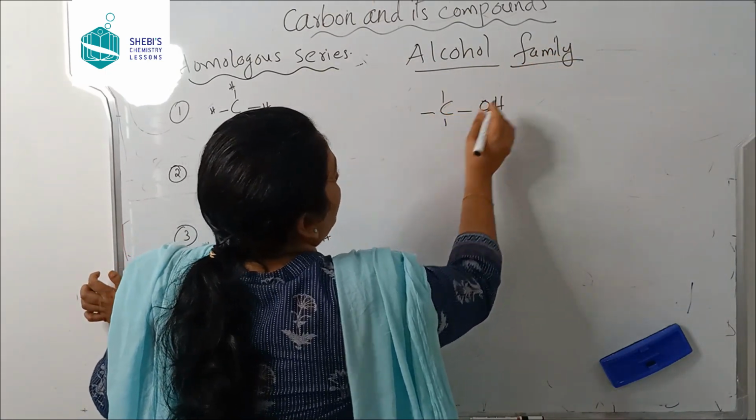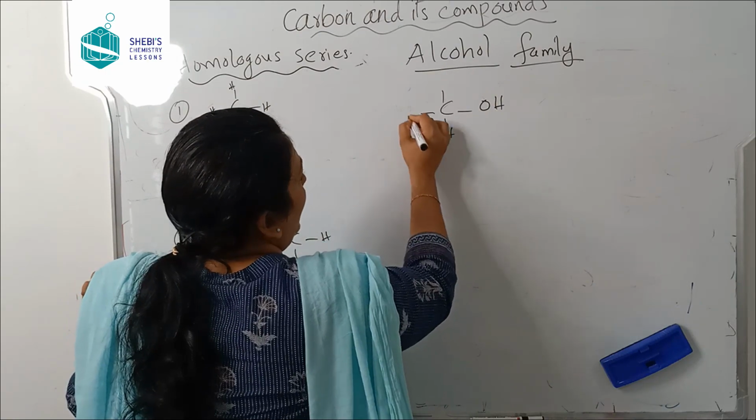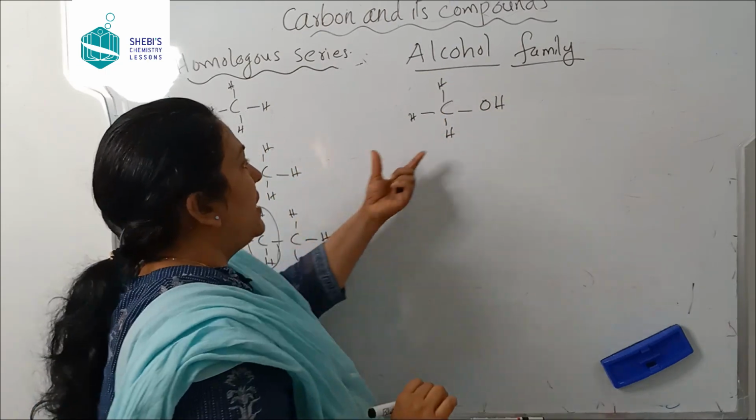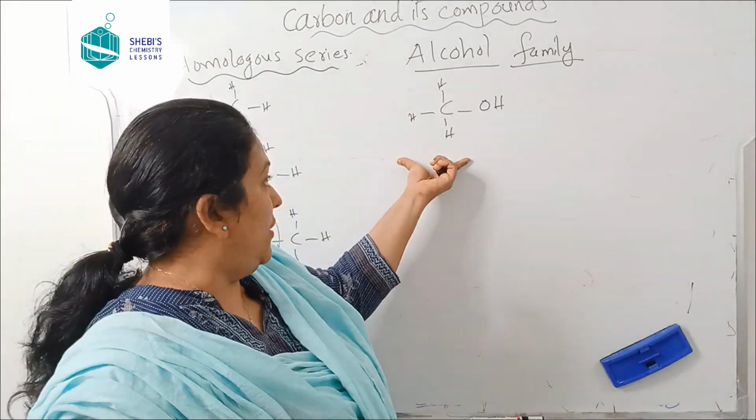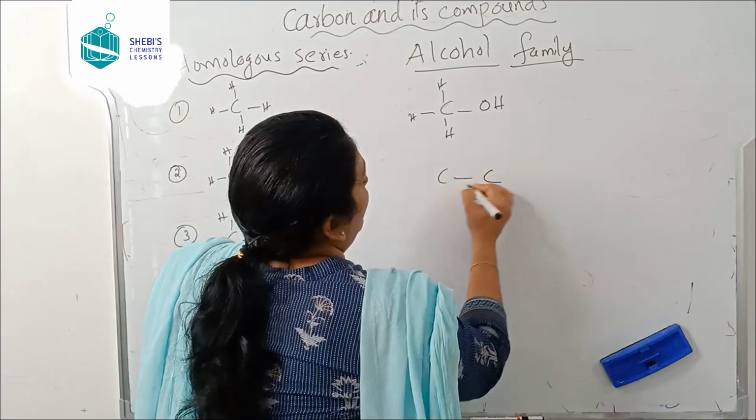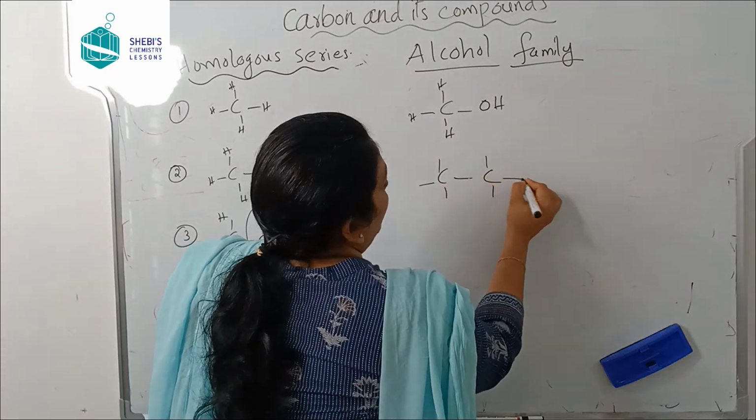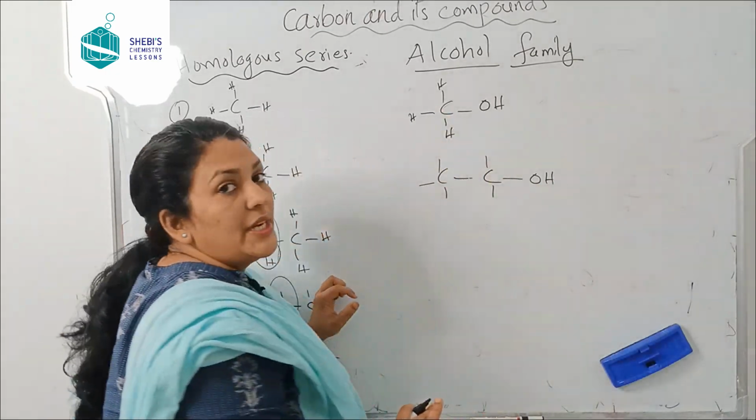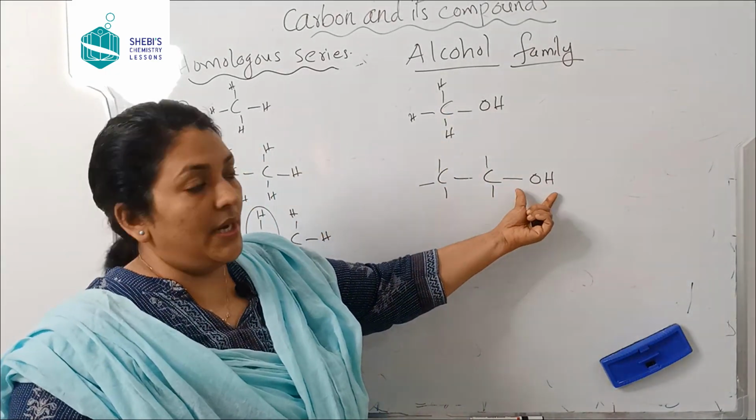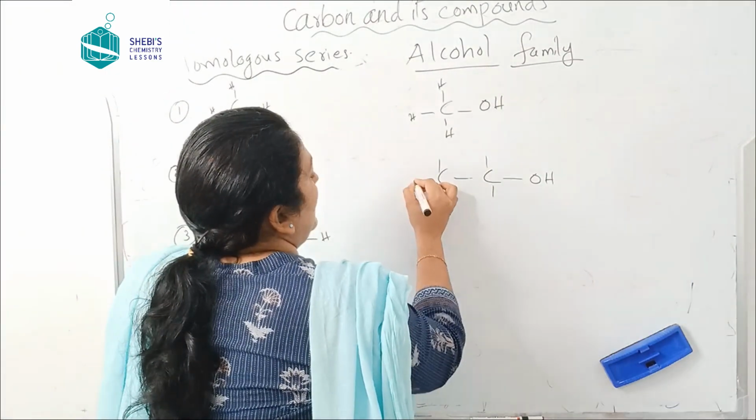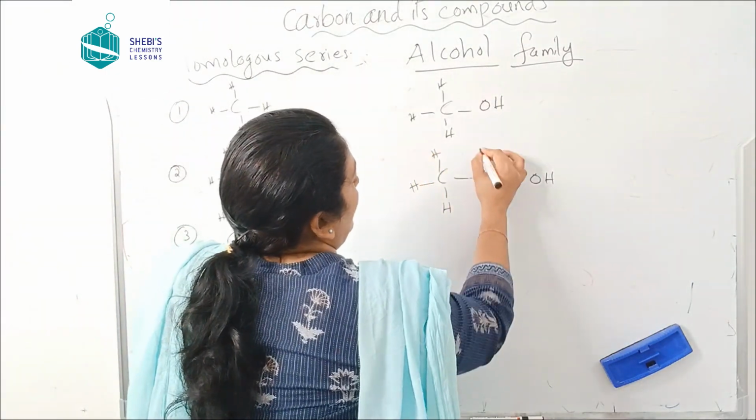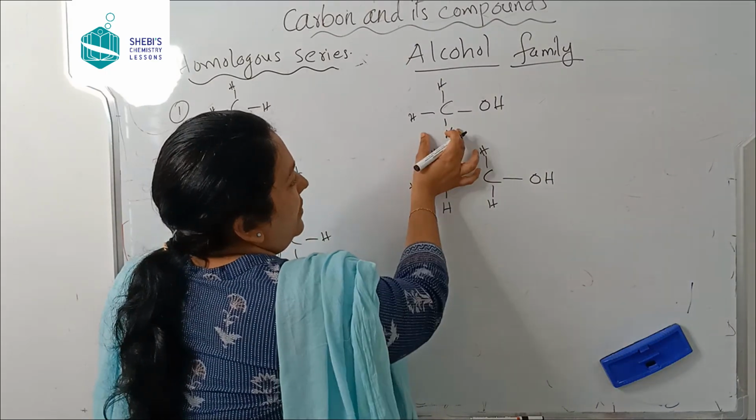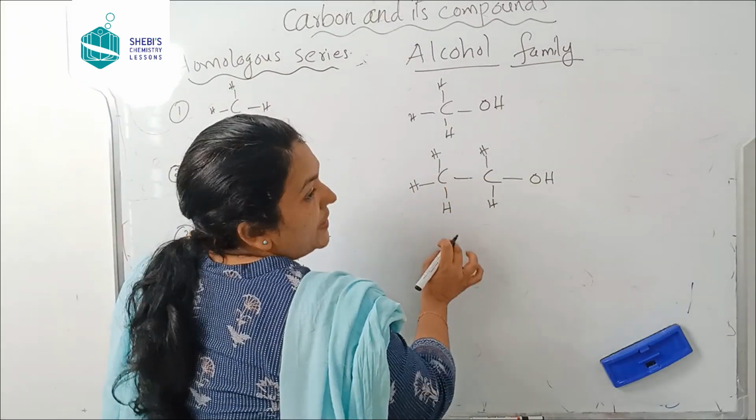So, here OH. Okay? Everywhere hydrogen. So, I'll fill hydrogen. This is the first member. This is methanol. Okay? Methanol. And this is the second member. So, here OH. OH can become anywhere, but for our convenience we are attaching it on the last carbon atom. Okay. So here. So what happened? One CH2 is excess here, right?